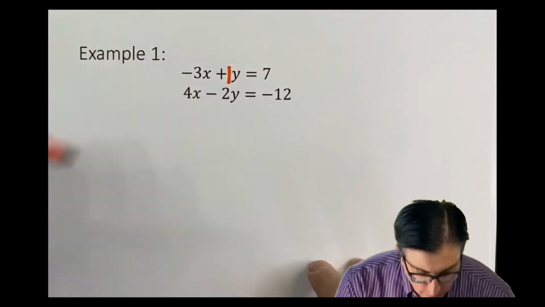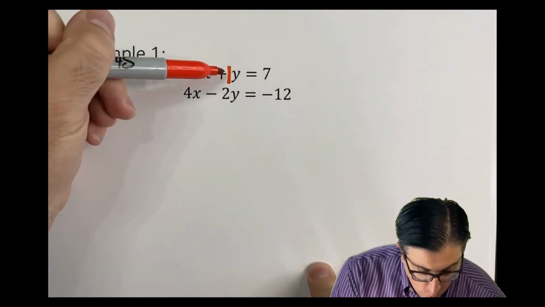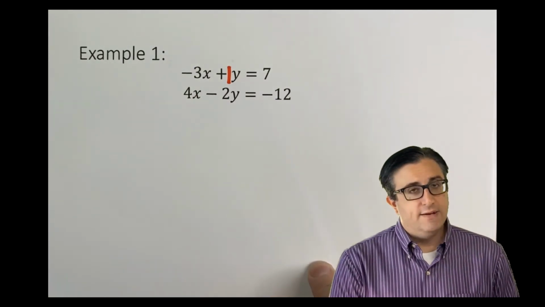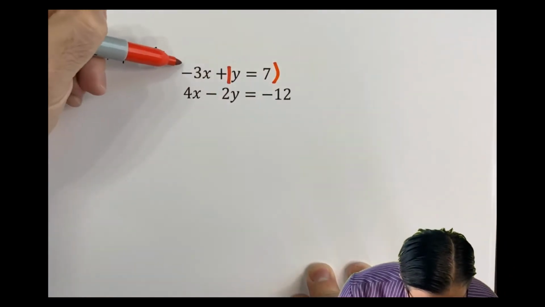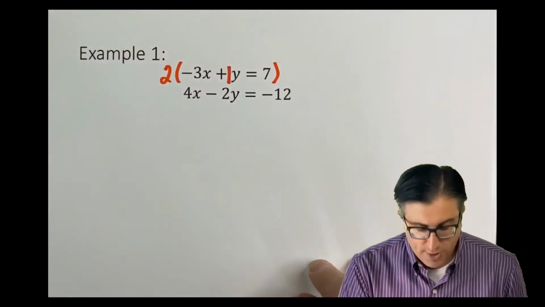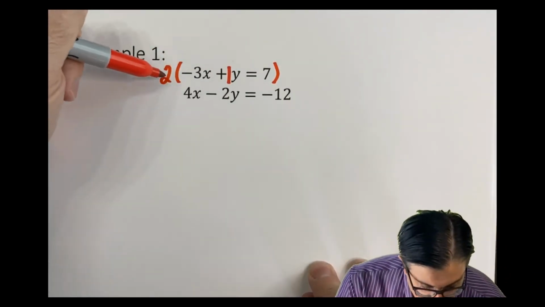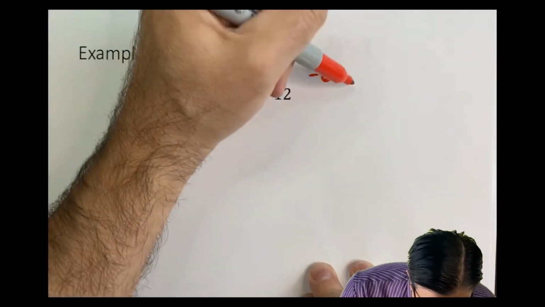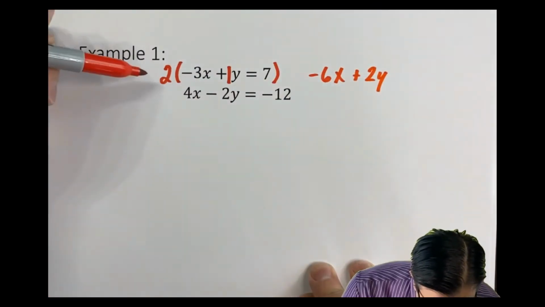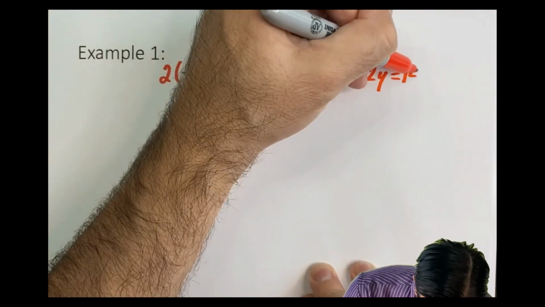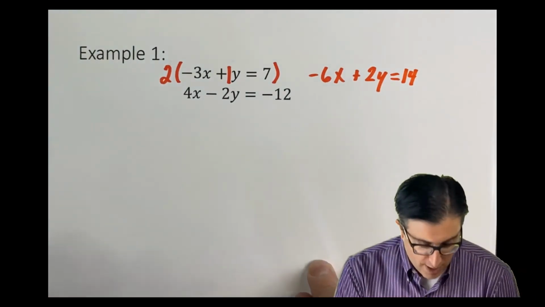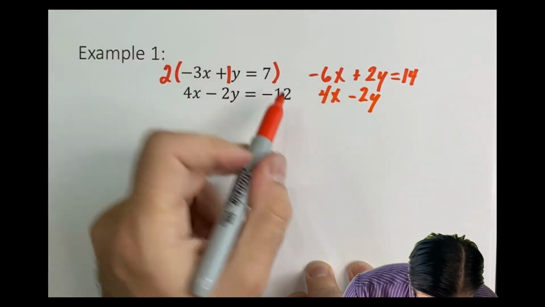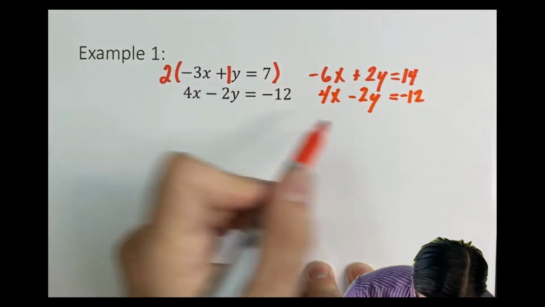I see a 1 in front of this y. That 1 needs to turn into the opposite of a negative 2. Well, the opposite of a negative 2 is a positive 2. So in order to turn that 1 into a positive 2, I multiply that top equation by 2. 2 times negative 3x is negative 6x. 2 times 1y is 2y. And 2 times 7 is 14. I didn't do anything to the bottom equation, so I'm going to leave it alone. 4x minus 2y equals negative 12.